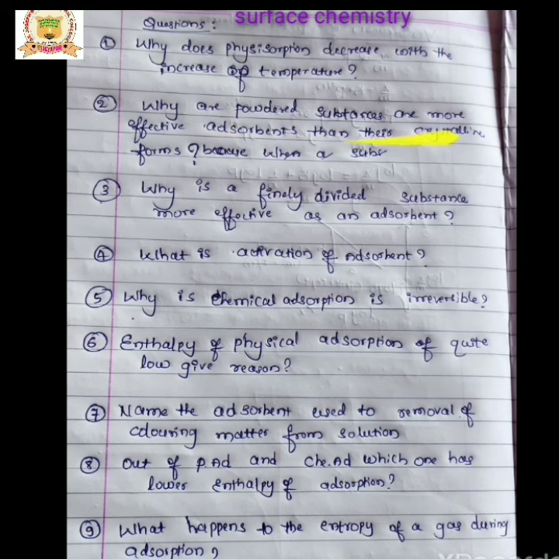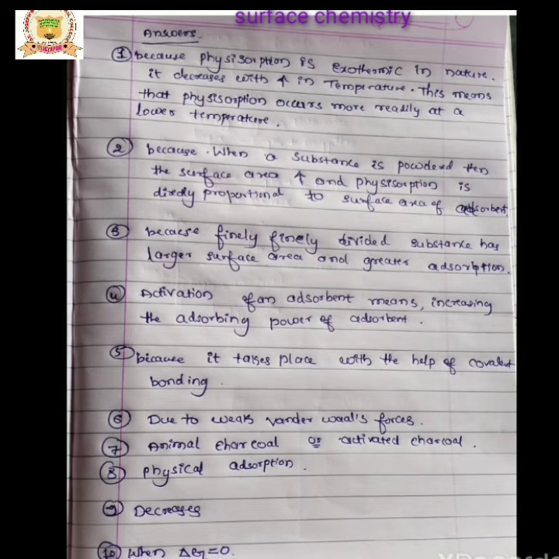Second question: Why are powdered substances more effective adsorbents than their crystalline form? Because when a substance is powdered, the surface area increases, and physisorption is directly proportional to the surface area of the adsorbent. More surface area means more adsorption.